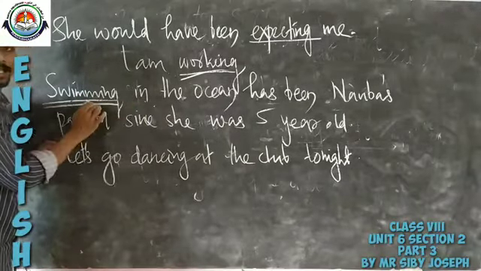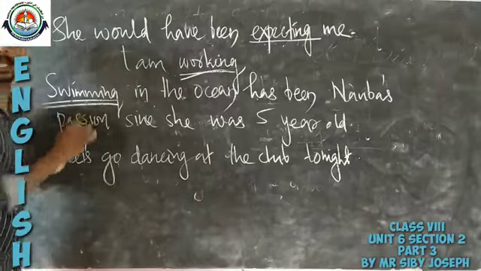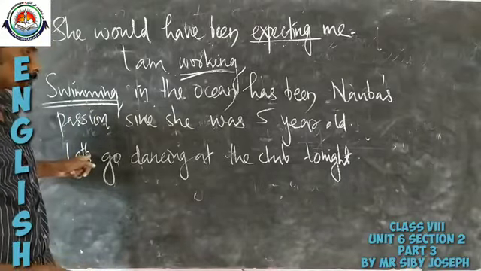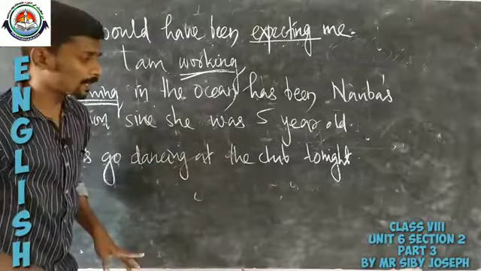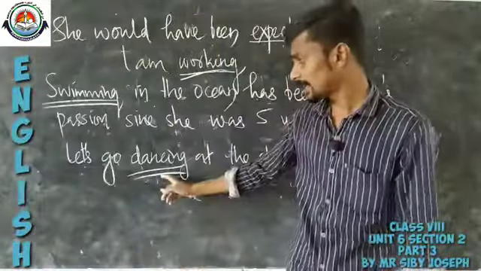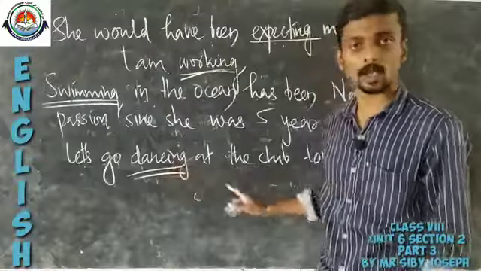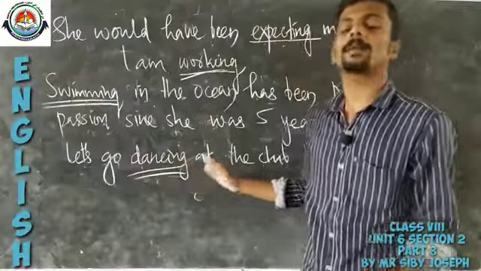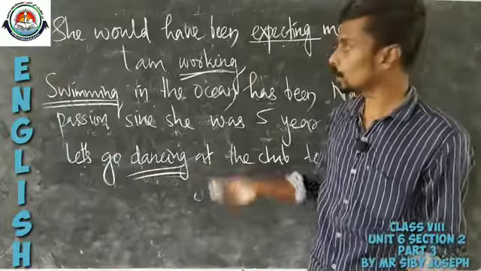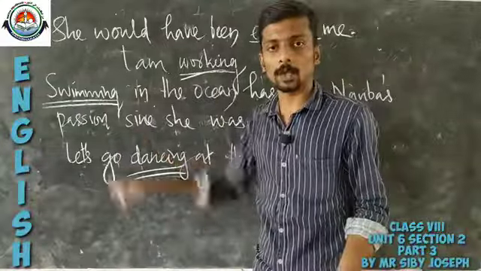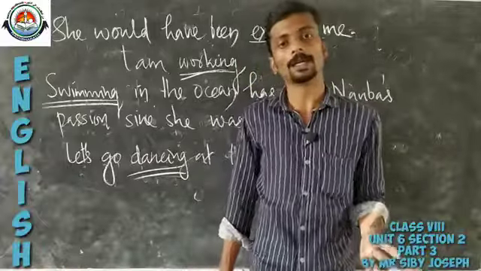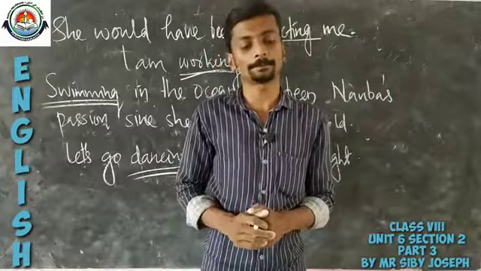That means it is used as a noun. So this is an example of a gerund. Then the last example. "Let us go dancing at the club tonight." Here dancing is also used as a noun in this sentence. So it can also be an example of what? A gerund. So this is actually the major difference between a gerund and a present participle. I hope that you understood the idea.